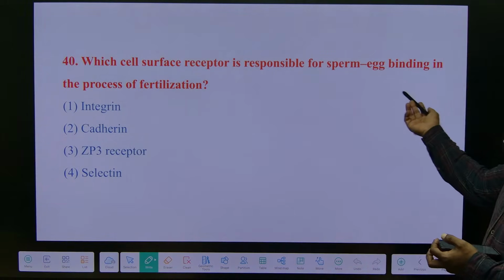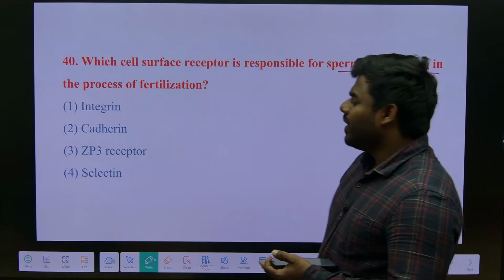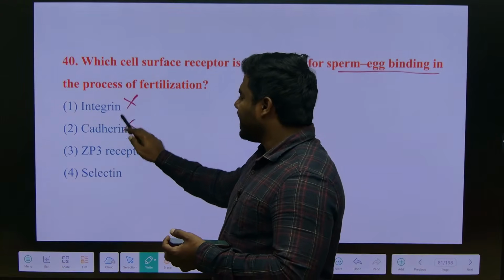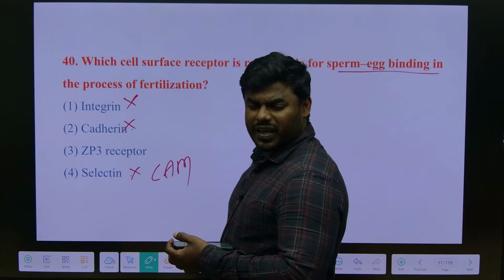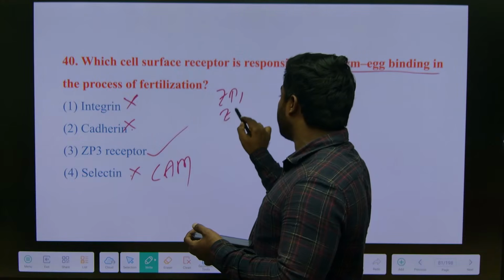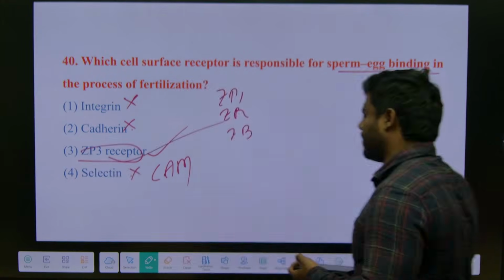Which cell surface receptor is responsible for sperm-egg binding in the process of fertilization? Integrin is not the one. Integrin, cadherin, selectin, these three are what? CAM molecules. There is only one receptor on the zona pellucida. We have ZP1, ZP2 and ZP3. So they have given the ZP3 receptor.